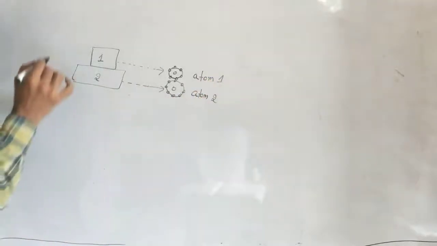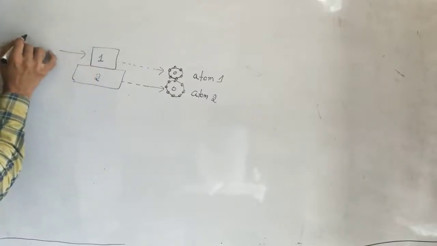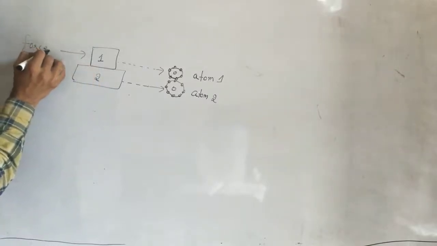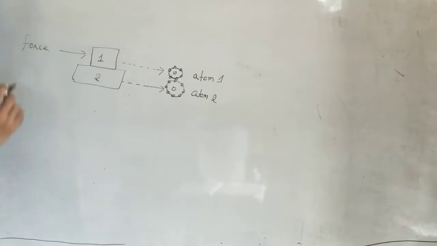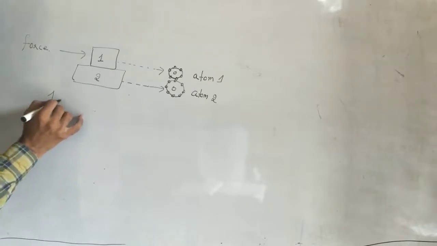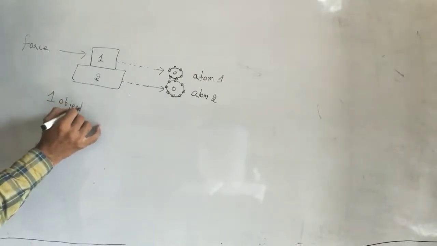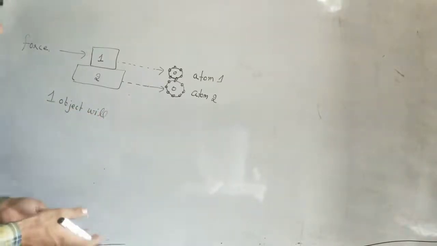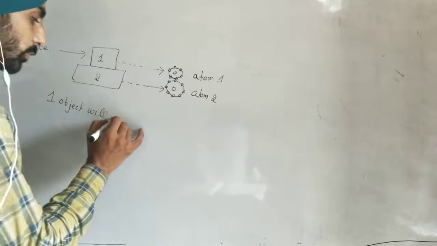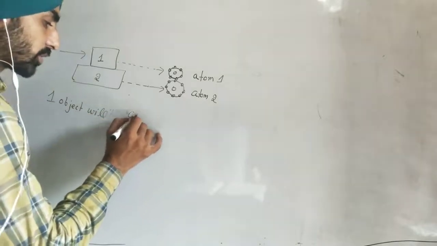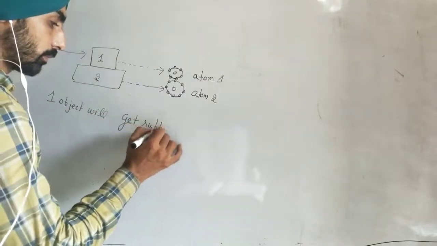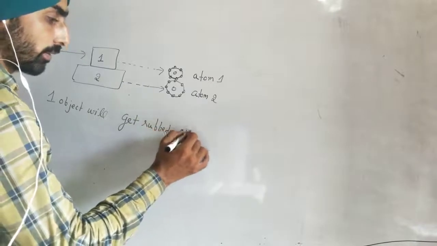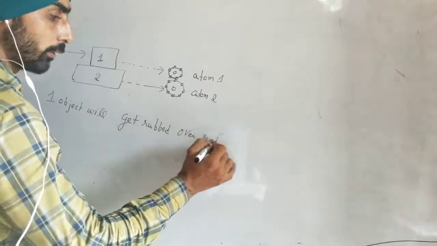When you apply a force on the first object, the first object will rub on the second object. That means the first object will get rubbed over the surface of the second object.